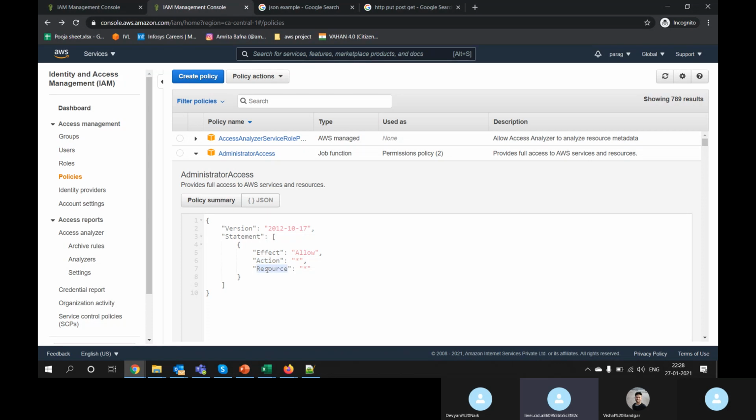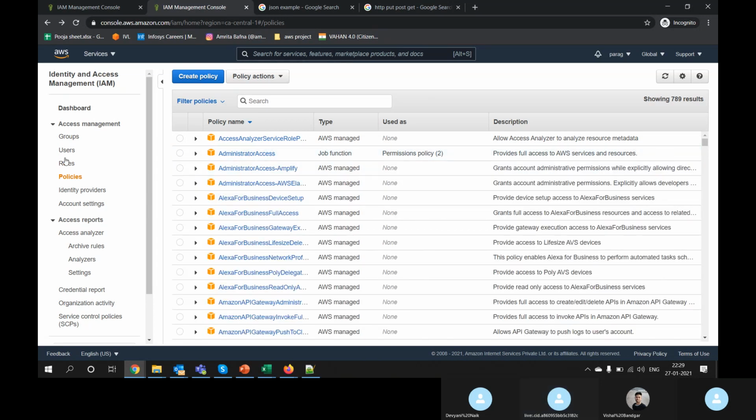And resource means the things to which you want to attach the service. We'll talk about how the resource works. These are the three things you have to keep in mind. So in an interview, if anybody asks what the components in a policy are, you can directly say effect, action, and resource. If you tell this, the interviewer will have confidence that you know something. So these are the three or four things in IAM.